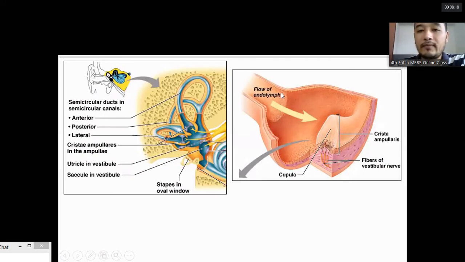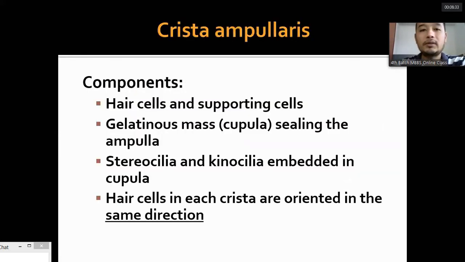The membranous labyrinth contains the endolymph, and it floats inside the perilymph, inside the bony labyrinth. Now, just like the organ of Corti, the crista ampullaris, the main sensory organ, consists of hair cells and supporting cells, and there is a gelatinous mass called the cupula which seals the ampulla. These hair cells have stereocilia and kinocilia embedded in the cupula, the gelatinous substance.